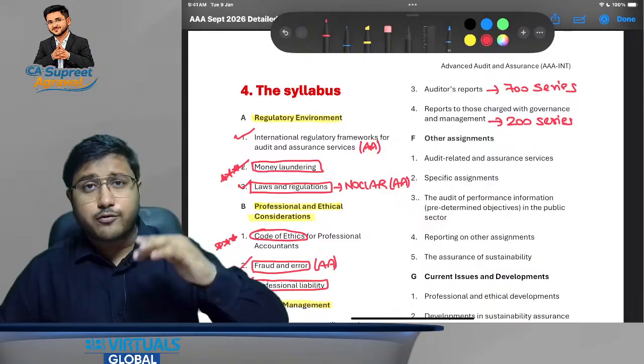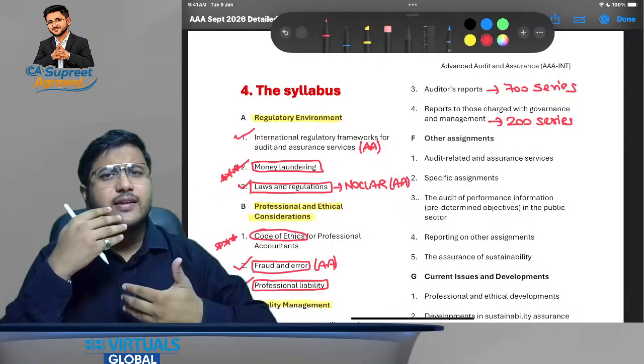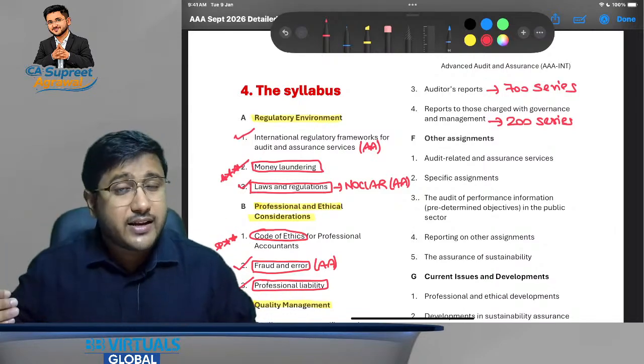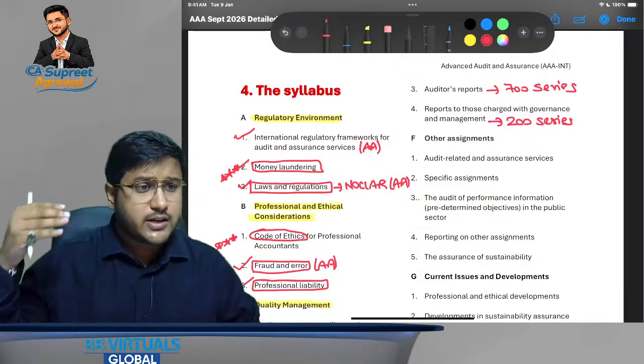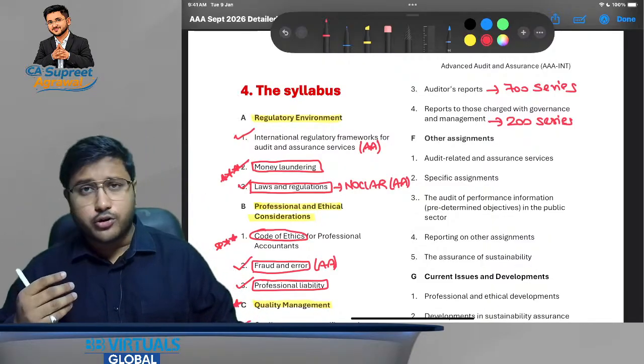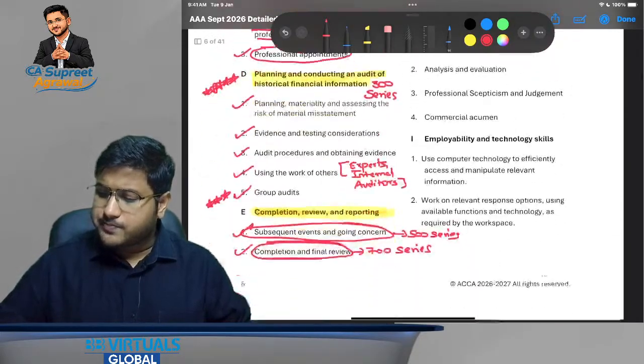Before that, you have to communicate it internally first to the management and those charged with governance, based on the seriousness of the matter. Then finally, if you feel that the matter is still not resolved and it is material for the stakeholders to know about, then you can report it in the audit report also. So this is going to be very, very important. Hope this is very clear till now.